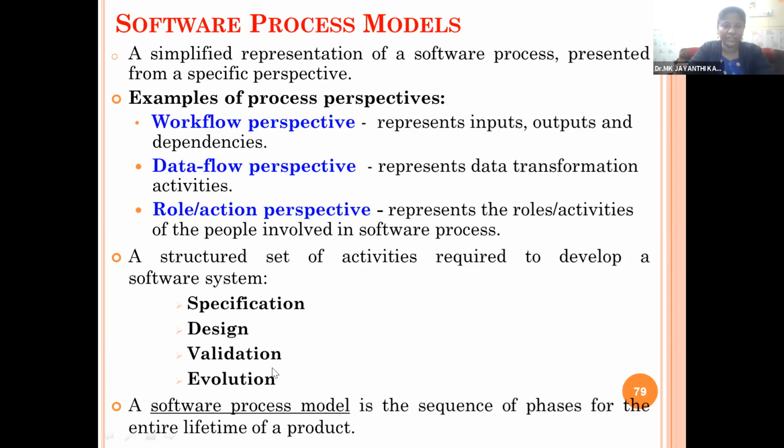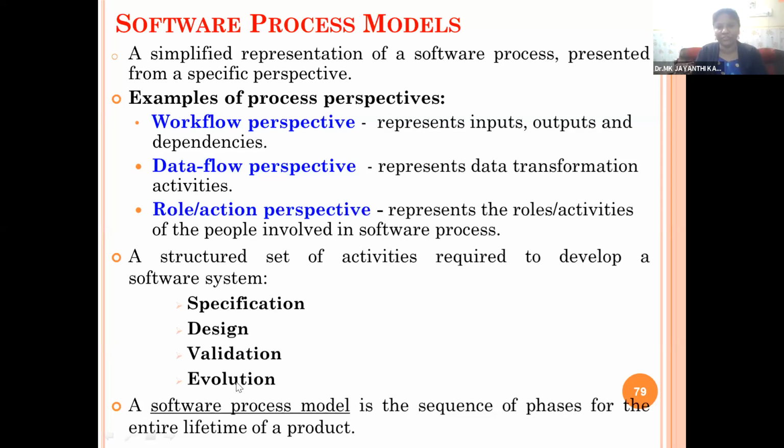We need a validation process and evaluation process. So these are the activities we need to perform in any software project. Whatever the software project or whatever model we are going to use, we need to perform the life cycle activities. We should go for software specification, software design, software validation, software evaluation. If you do all the four activities, then only you will come out with the best result.